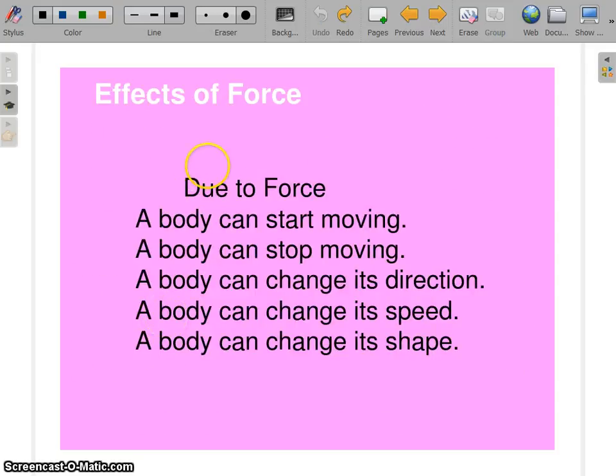In this slide, we are going to discuss the effects of force. There are many effects of force: a body can start moving due to force, a body can stop moving due to force, a body can change its direction due to force, a body can change its speed due to force, a body can change its shape due to force. Let us understand these effects of force with the help of very common examples that we use daily.